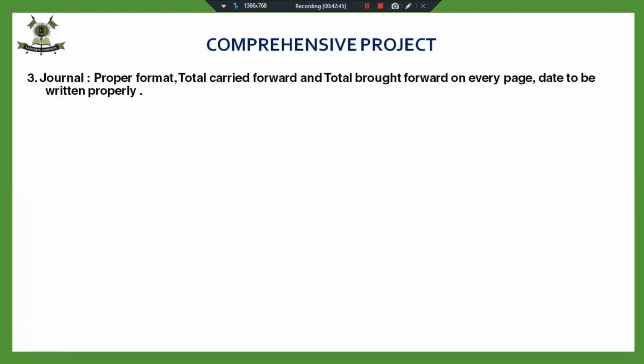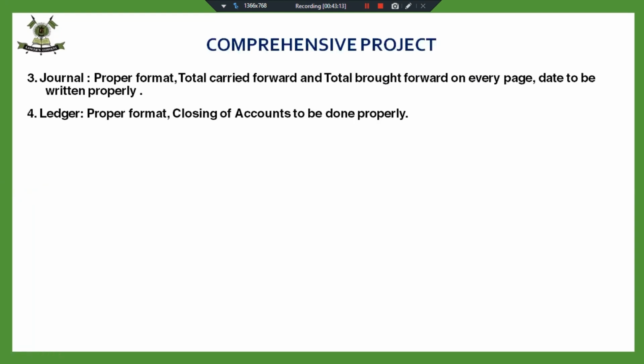Next thing, journal. While making the journal, please make sure, don't decorate your sheets. Just make the formats very clearly and properly. Proper format, total carried forward and total brought forward. These are the concepts of class 11 that I'm just recalling. Carried forward and brought forward, write it on every page, and date to be written properly. You have been told how to write down the dates.